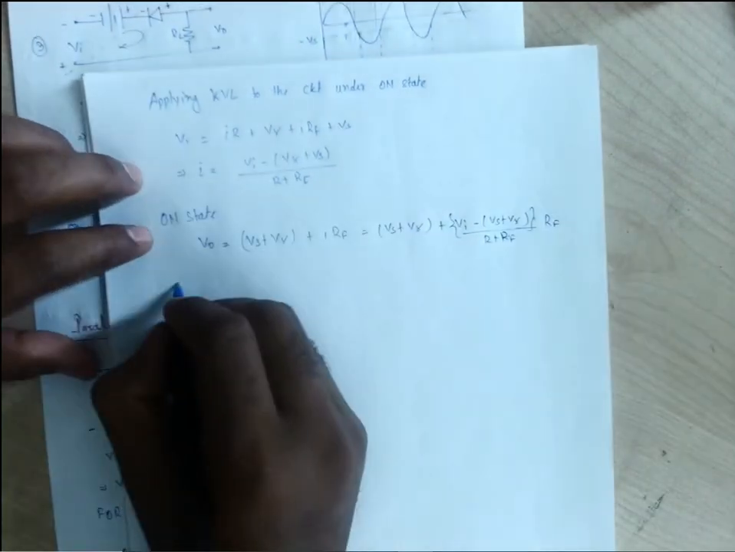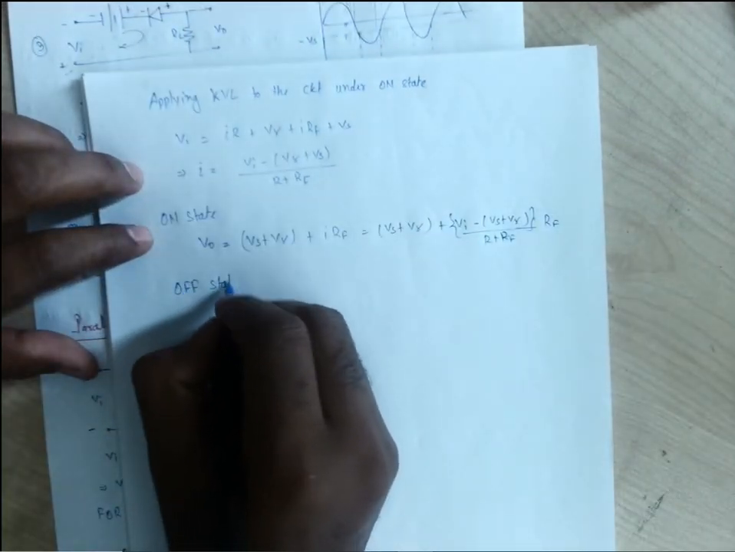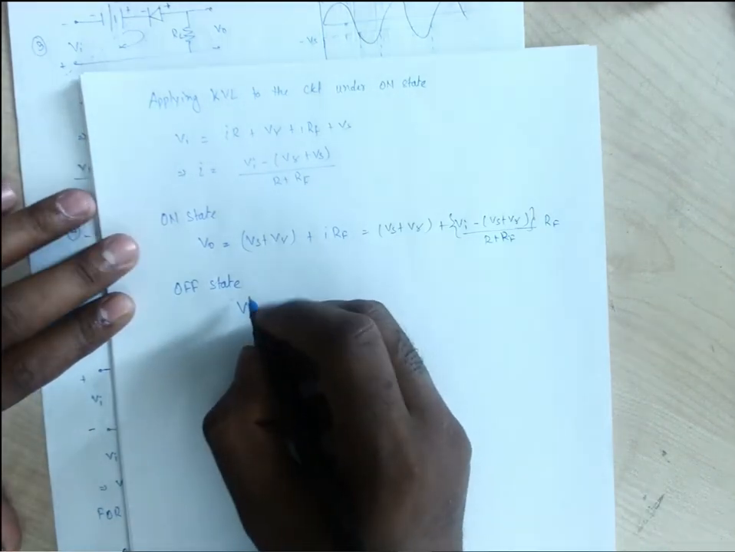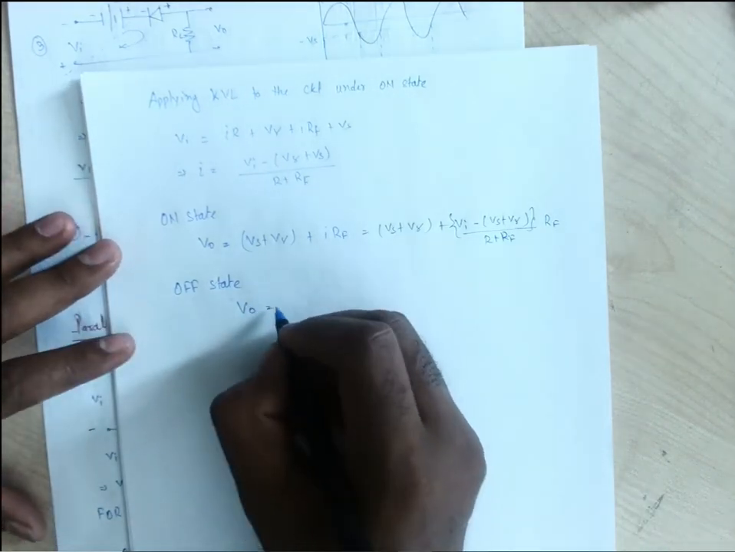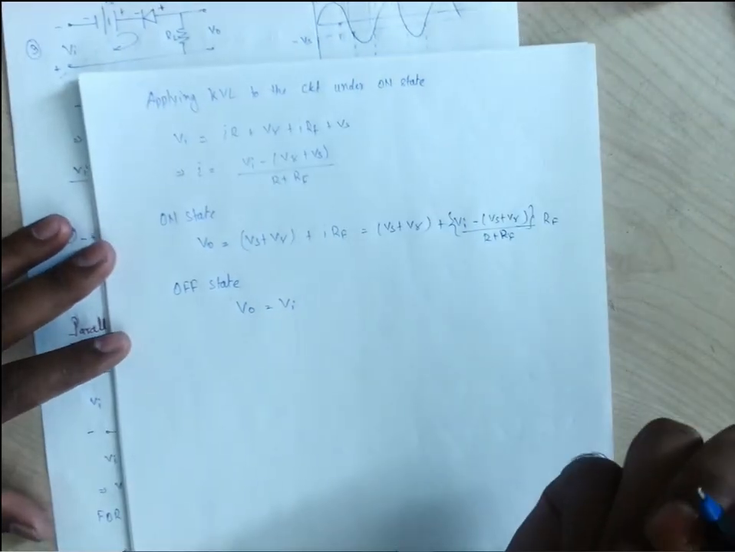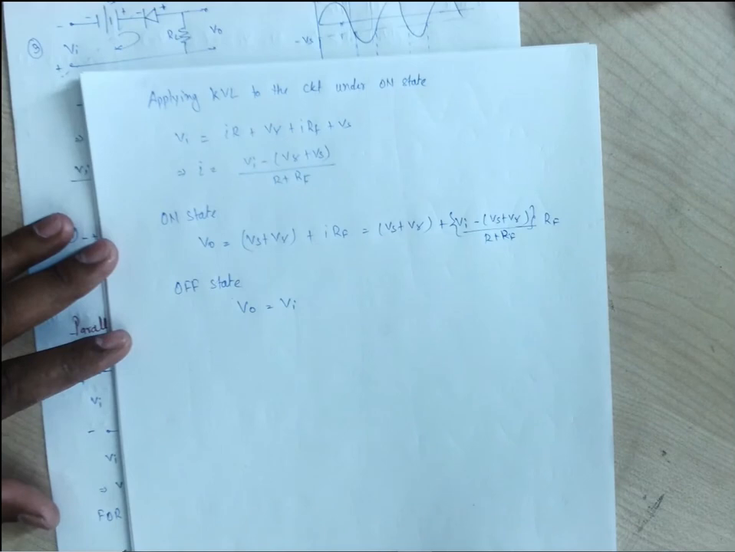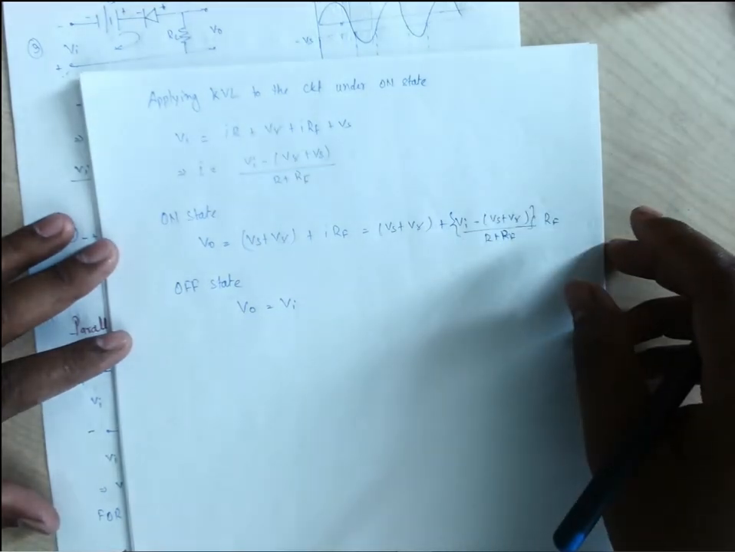Under off state, V out is simply V in, Vi. V out is simply the V input. Clear?